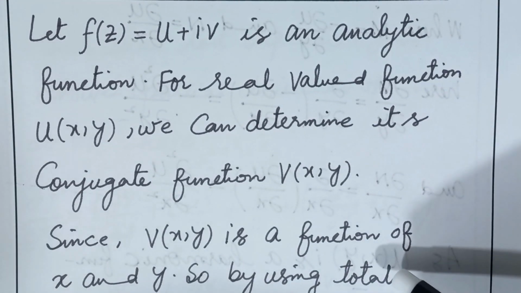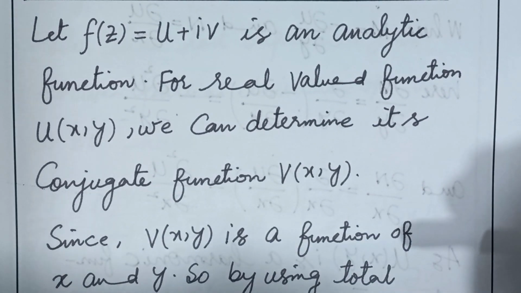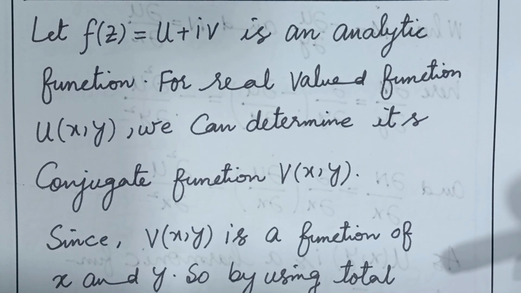Next I am going to discuss some examples. In these examples I will show how we can prove the real valued function is a harmonic function and how we can find the conjugate function of the given real valued function.